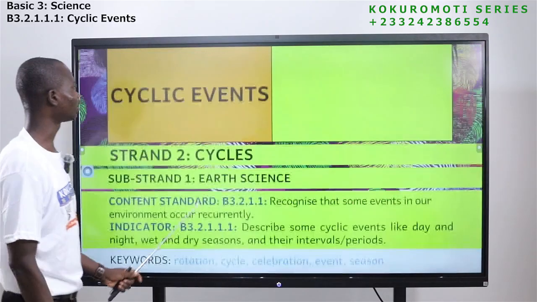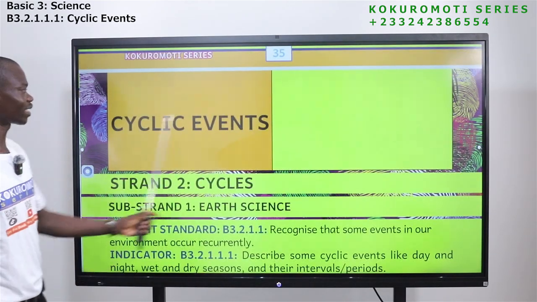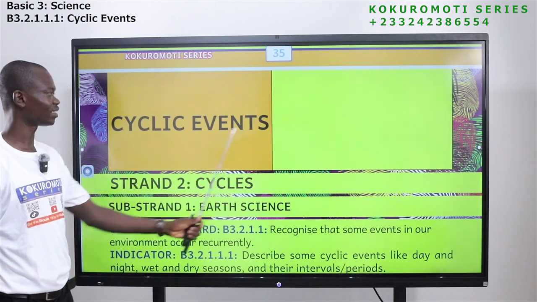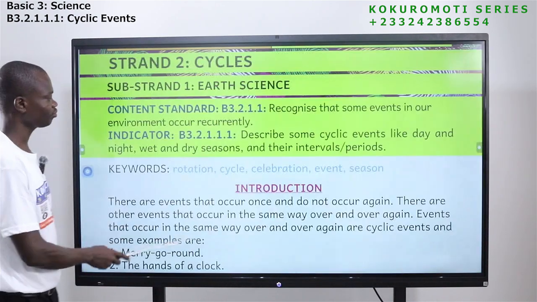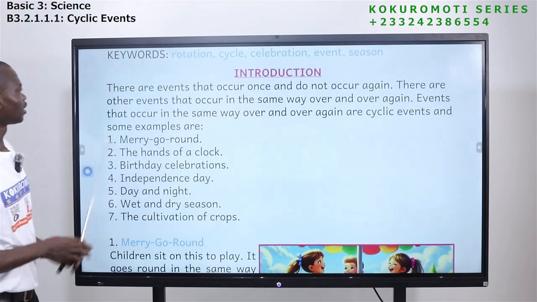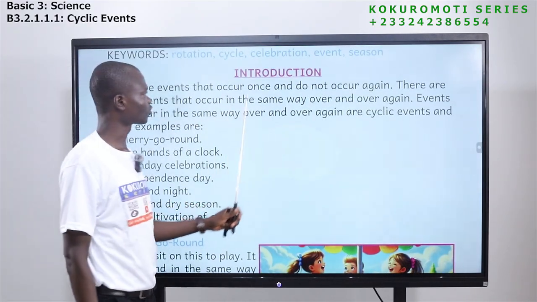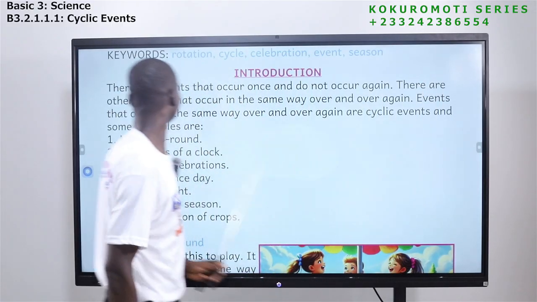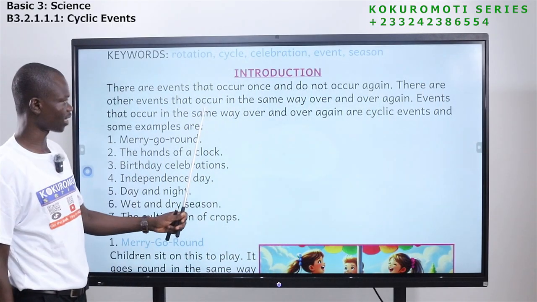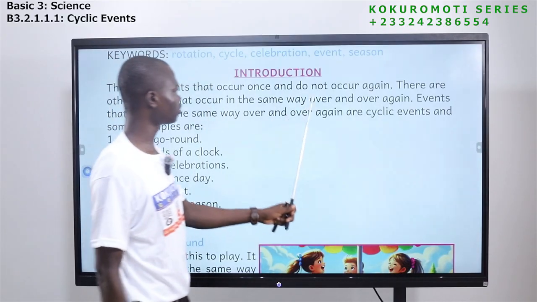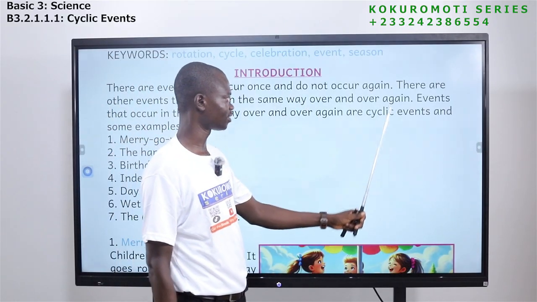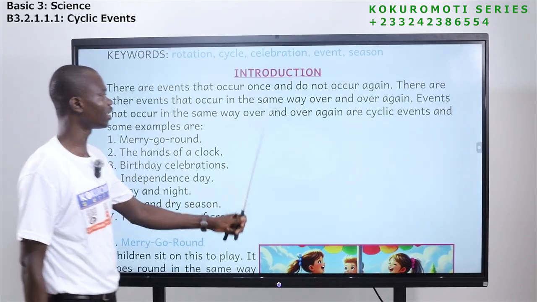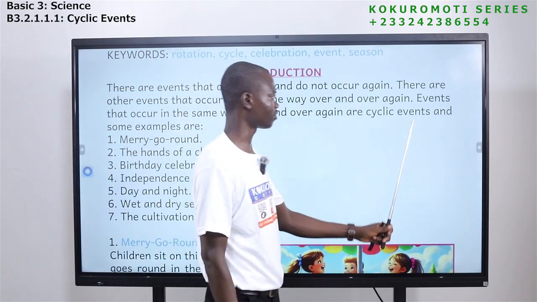So today our lesson is cyclic events. All of you, cyclic events. There are events that occur once and do not occur again. There are other events that occur in the same way over and over again. Events that occur in the same way over and over again are cyclic events.